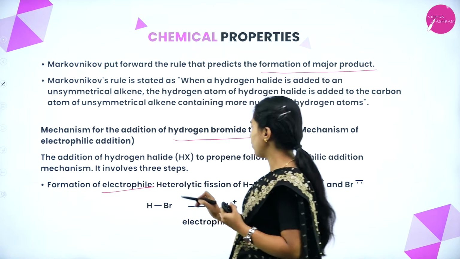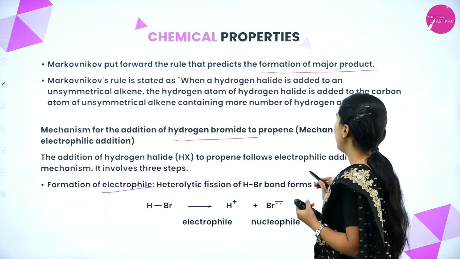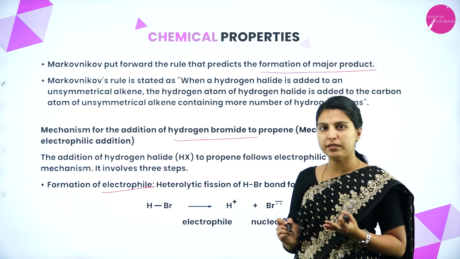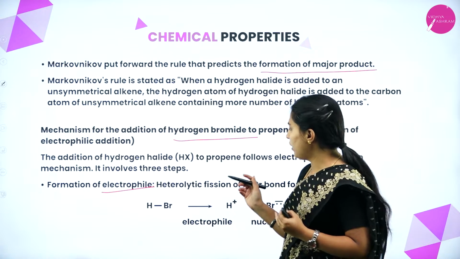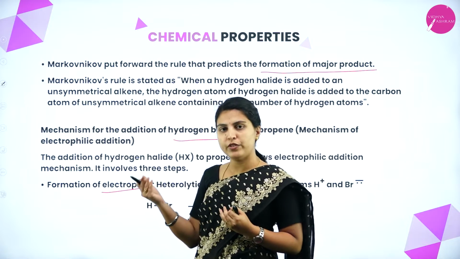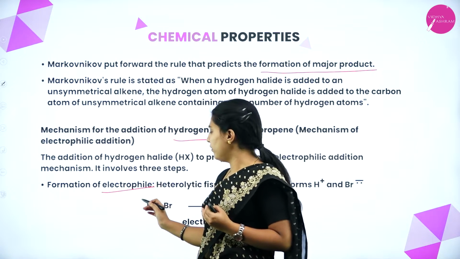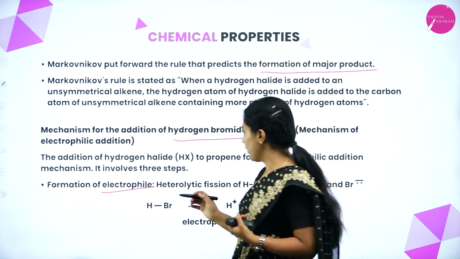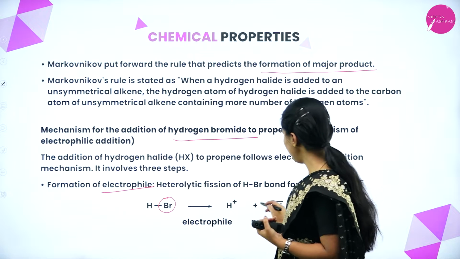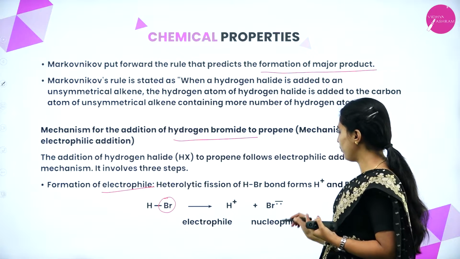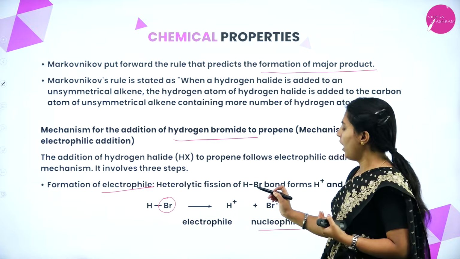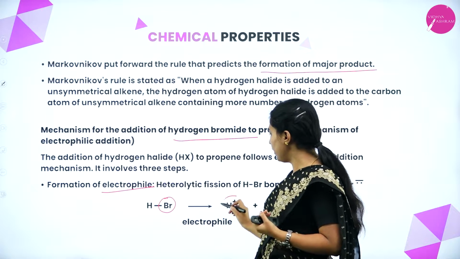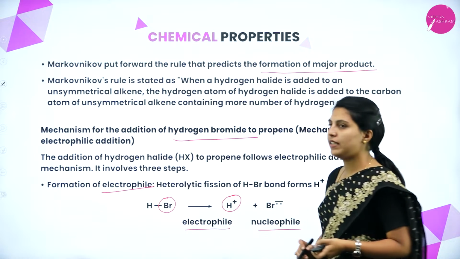See here, formation of electrophile: heterolytic fission of the HBr bond forms H plus and Br minus. Heterolytic fission means the bond will get cleaved. Within that, the more electronegative atom attracts the pair of electrons, and the least electronegative atom loses its electron. So here bromine is more electronegative, so it gains one pair of electrons and will act as a nucleophile. Hydrogen is the least electronegative, an electropositive element. That's why it loses its electrons, so it will act as an electrophile.